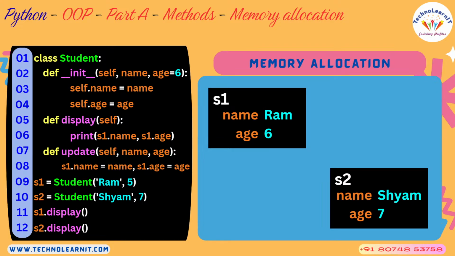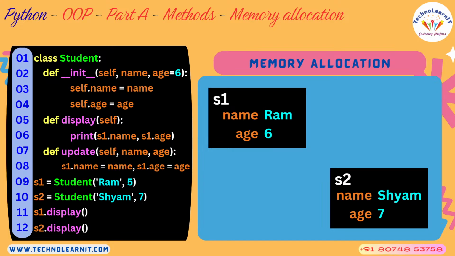Here you have created two objects using that same class, so it is a reusable unit of code. Its speciality is that it clubs data and operations together. Here data means attributes, and operations are the behavior, the methods. These are nothing but methods actually.